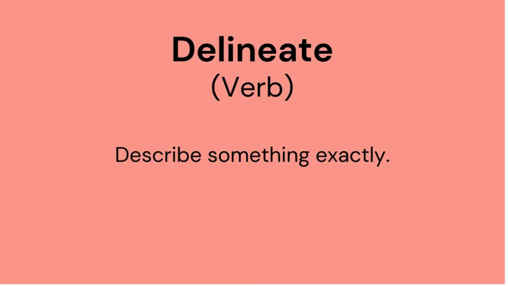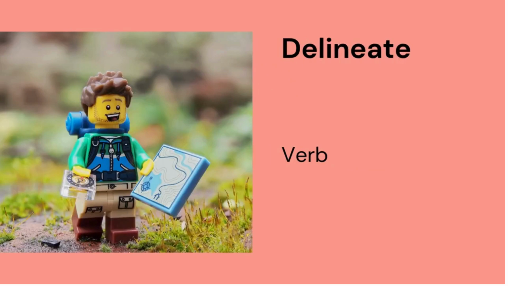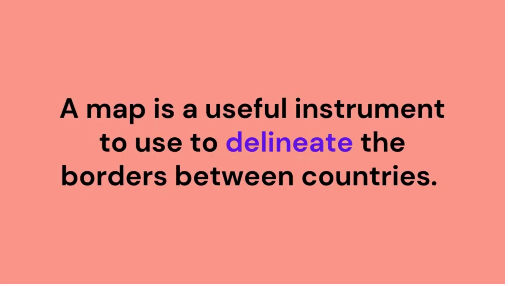Delineate. Delineate is a verb, and it means to describe something exactly. Usually we use this to talk about delineating the outside, the borders of something, like perhaps on a map, as we can see in this picture. Here is our sentence: a map is a useful instrument to use to delineate the borders between countries.